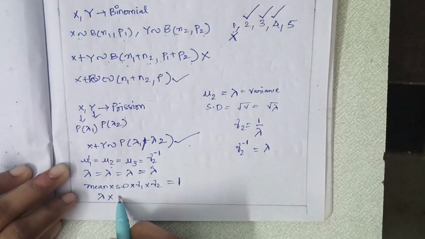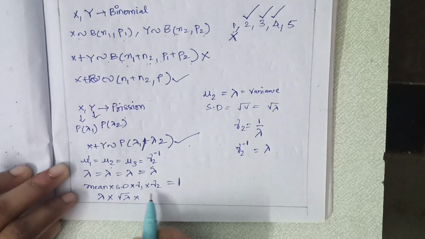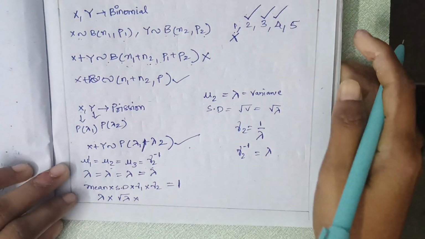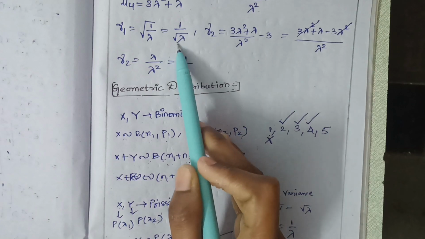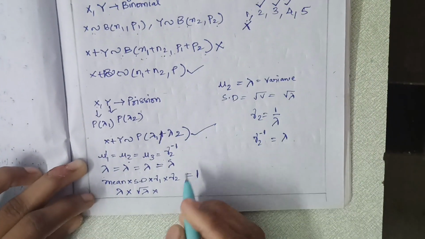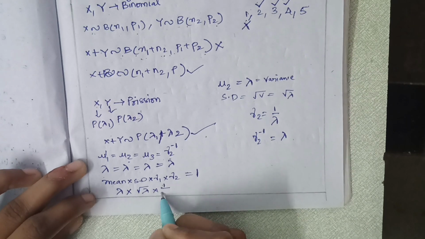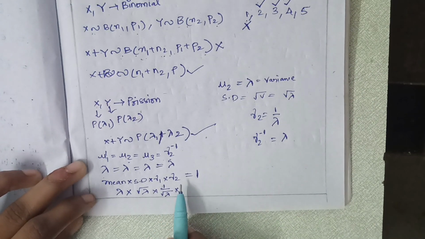So I can write here square root lambda into gamma 1. In the previous video, we got gamma 1 equal to 1 by square root lambda. Therefore, 1 by square root lambda into gamma 2.